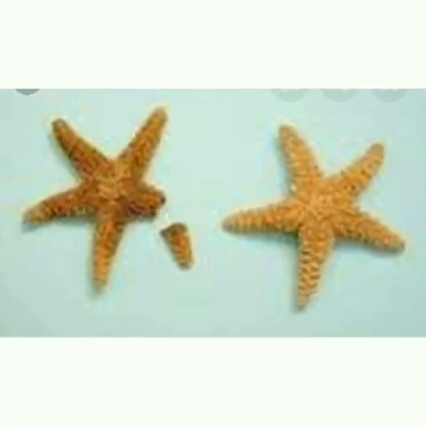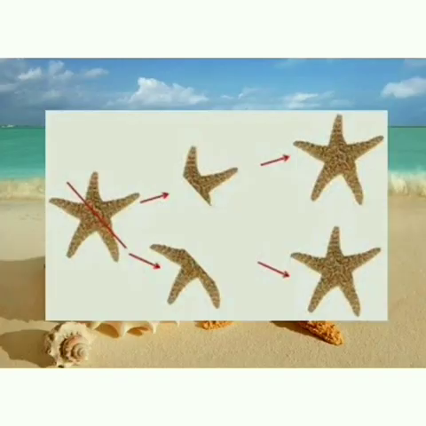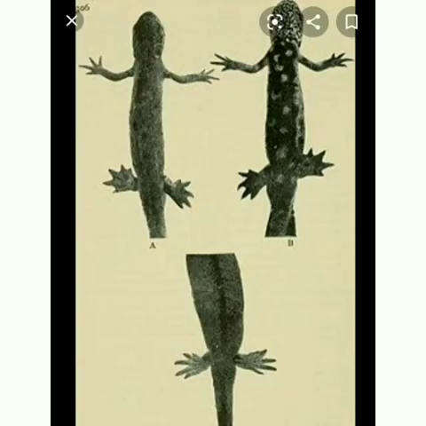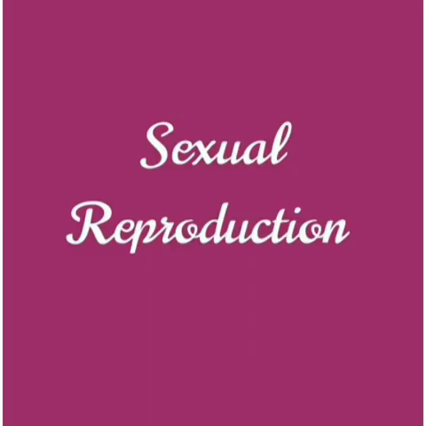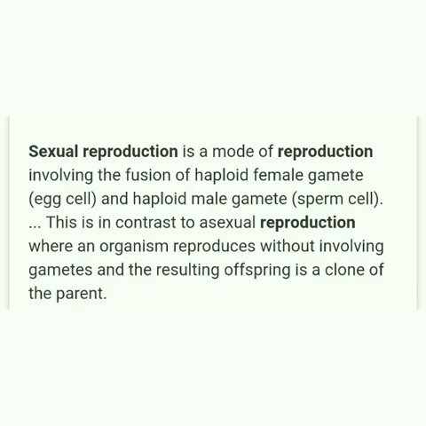In reparative regeneration, certain damaged tissues can be regenerated, which we can see in starfish. In restorative regeneration, several body parts can develop, for example, the tail of a wall lizard. Next, we move on to sexual reproduction. What is sexual reproduction? Sexual reproduction is the fusion of male and female gametes to produce a diploid zygote.